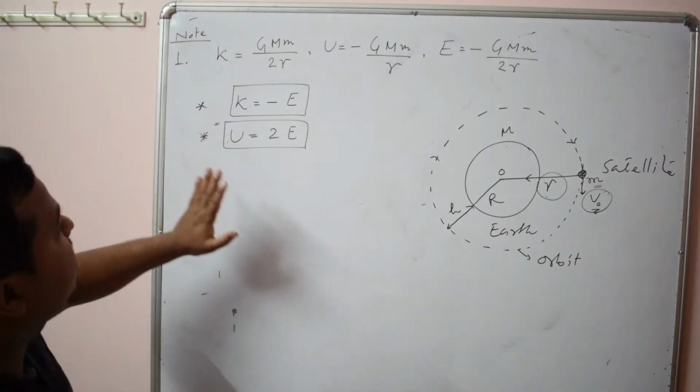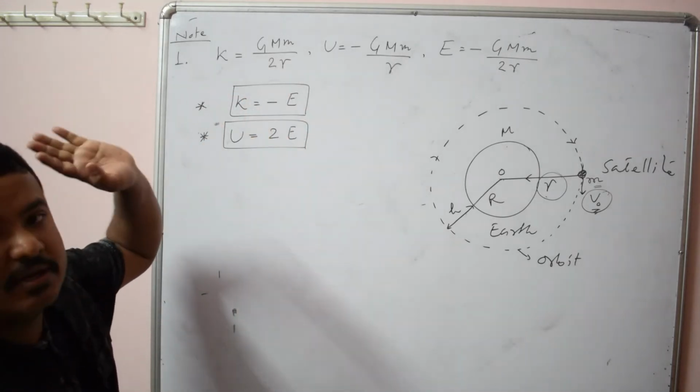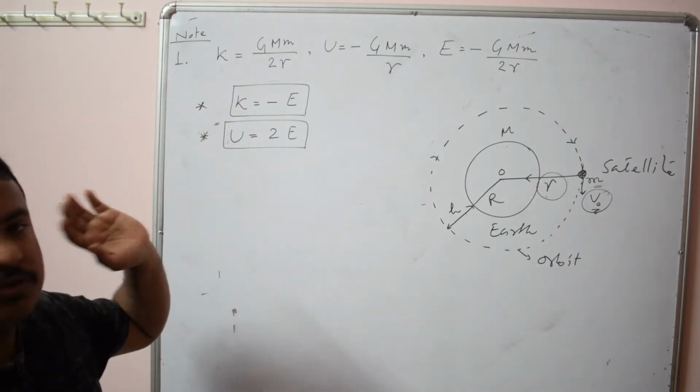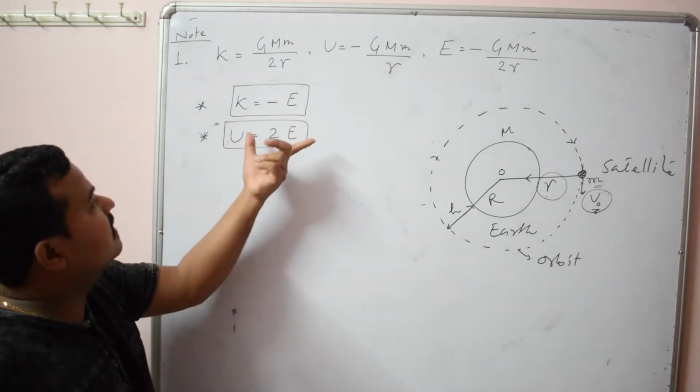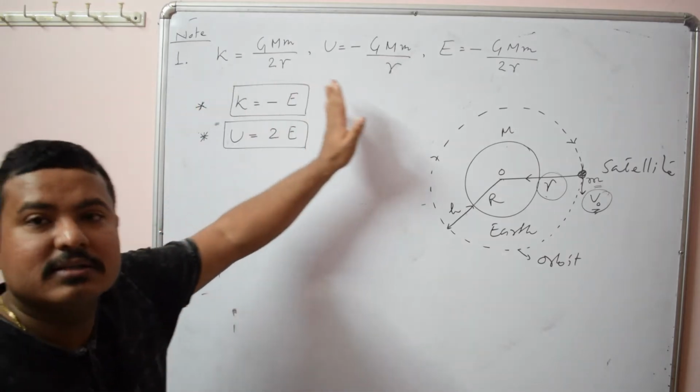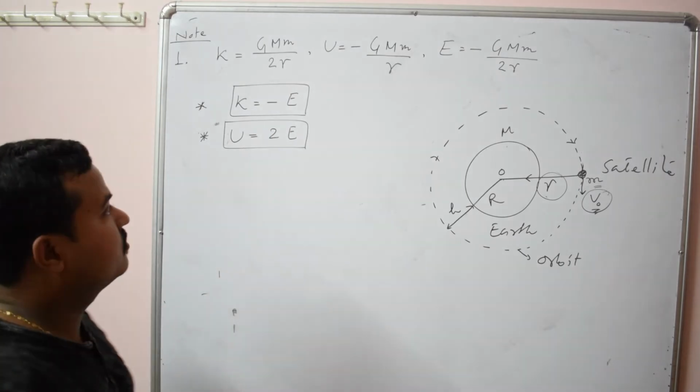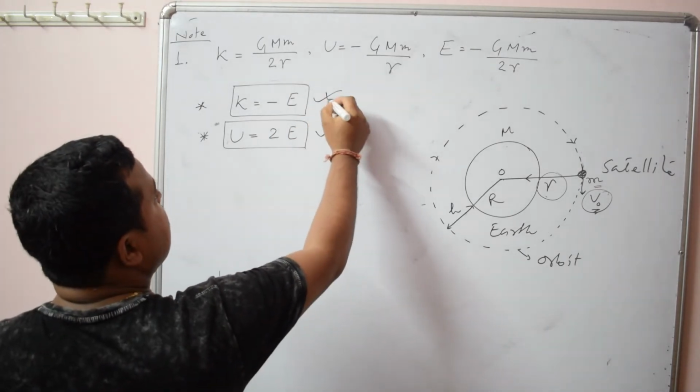These two are very important formulas. In questions you will find that suppose total energy is given and you are asked to find the kinetic energy and potential energy. If we remember this relation, you can easily find that kinetic energy is simply minus of total, and potential energy is simply twice of total. So you can remember these two.